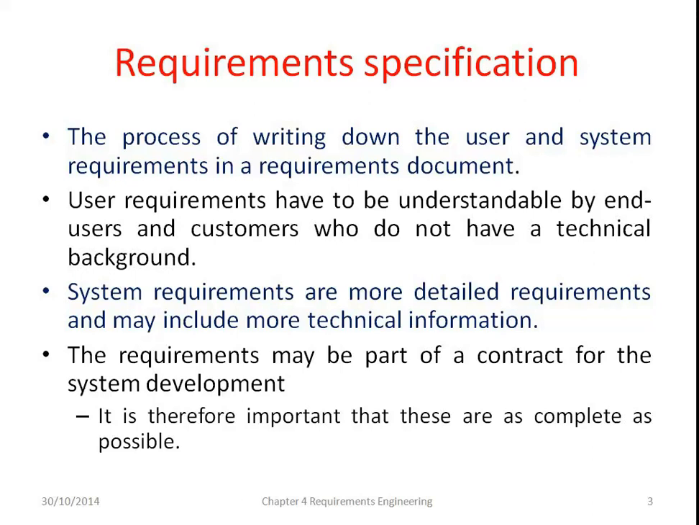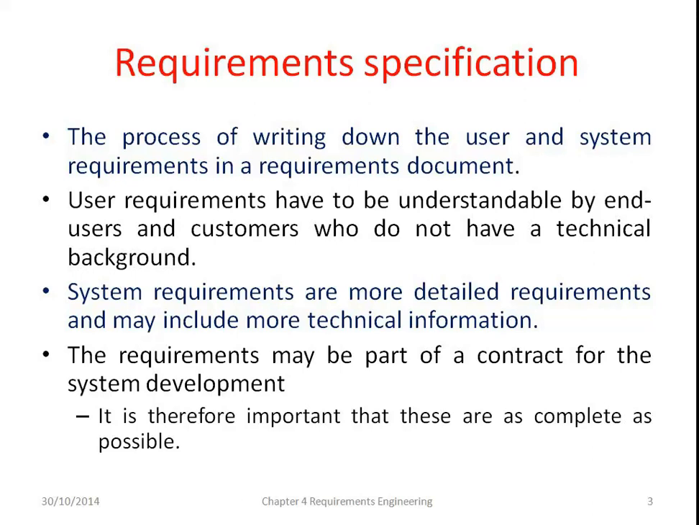There are two types of requirement: user requirements and system requirements. You write all the requirements in requirement documents. So the process of writing down the user and system requirements in a requirement document is called requirement specification. The user requirements have to be understandable by the end user and customer who do not have a technical background. Though the customer does not have a technical background, they just give the requirements: I want a product of such and such type.